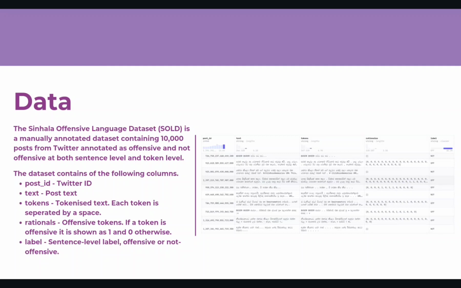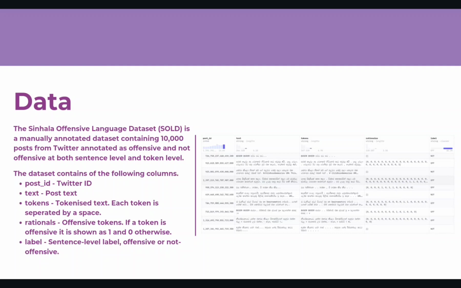Data characteristics. The dataset contains the following columns: post ID, which is the unique Twitter ID of the post; text, which is the full text of the post in Sinhala; tokens, the text divided into individual tokens separated by spaces; rationales, a binary indicator for each token where 1 indicates an offensive token and 0 indicates a non-offensive token; and label, a sentence-level label saying whether the text is offensive or not offensive. In this project, the columns of focus were text and label. The data source is Hugging Face.